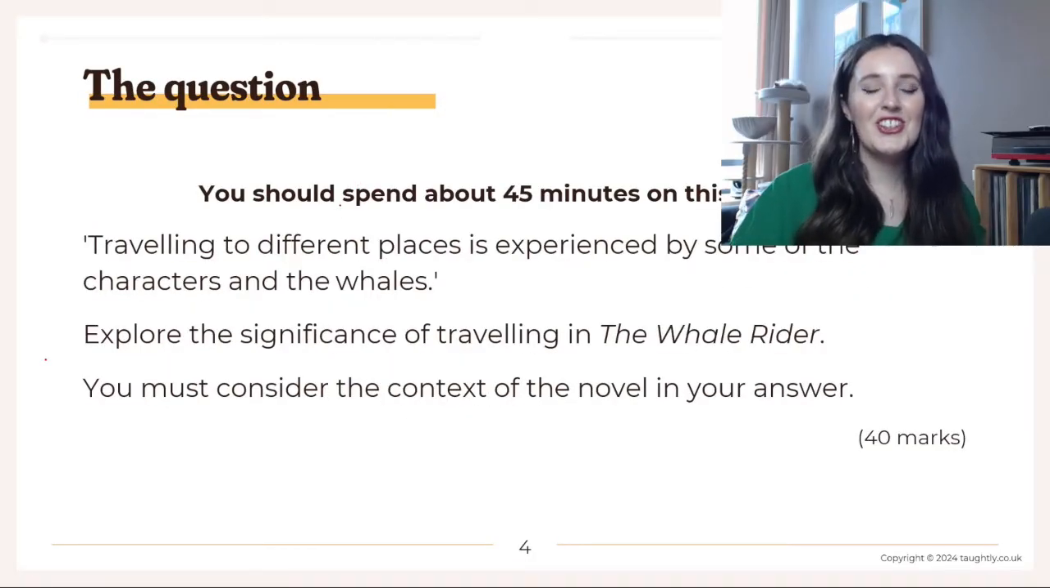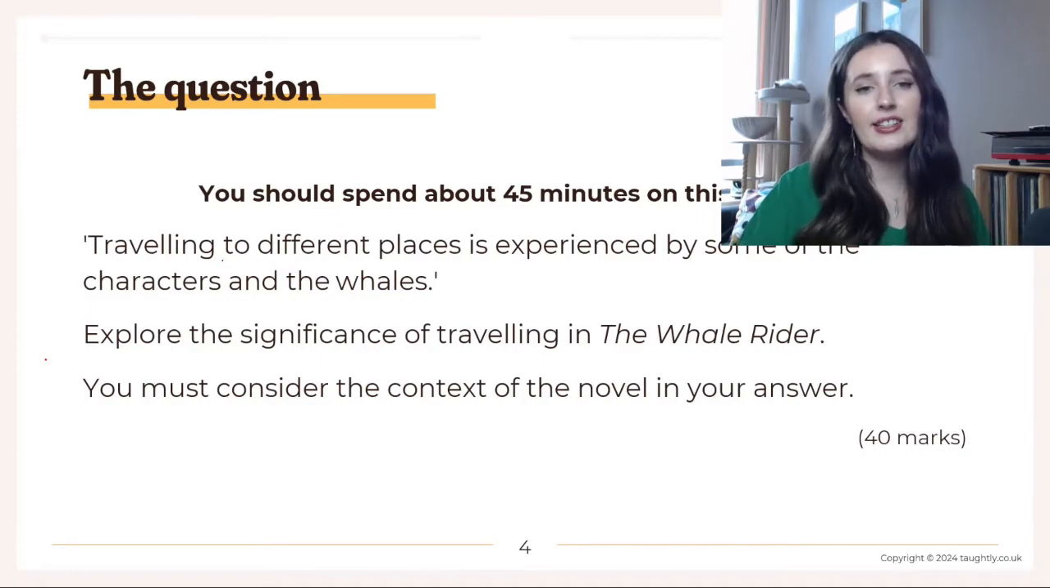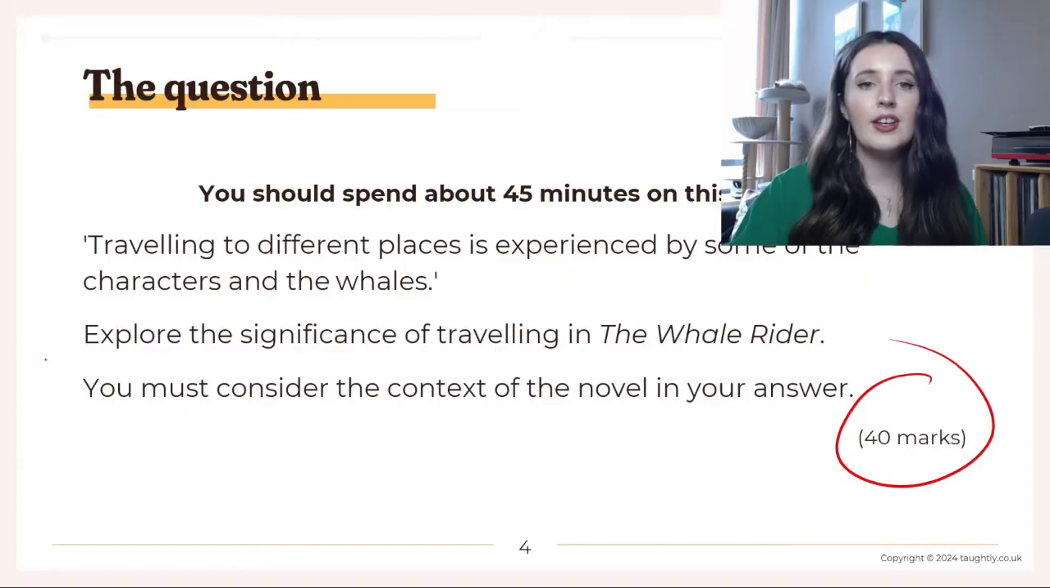Here is our question then. This is the question that my Year 11s told me was very, very difficult and they wouldn't know how to answer. It comes from November 2023, so it's quite a recent question. It says, travelling to different places is experienced by some of the characters and the whales. Explore the significance of travelling in the Whale Rider. You must consider the context of the novel in your answer, and it is worth 40 marks.